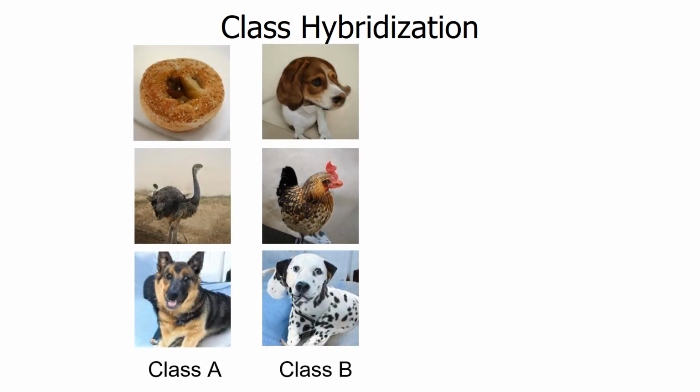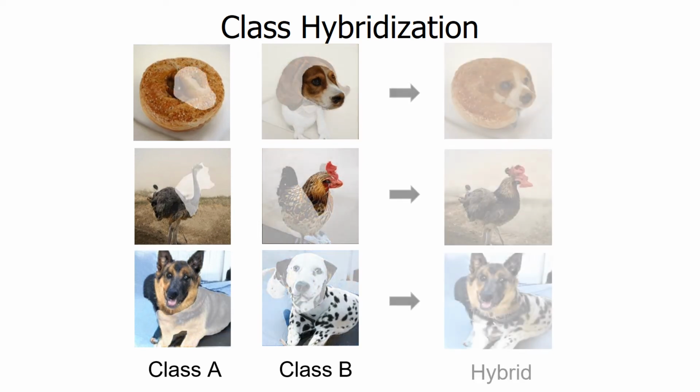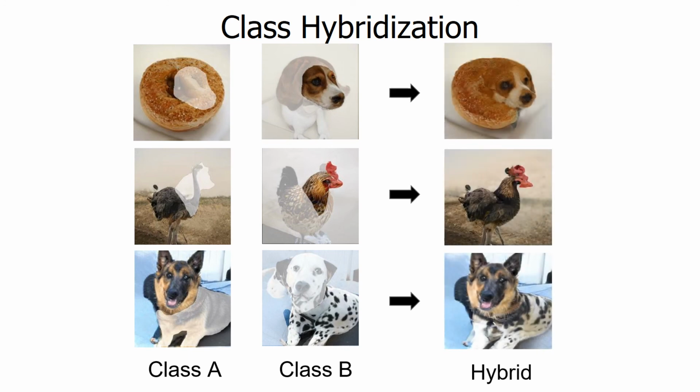The next task is class hybridization. Here our goal is to generate images that combine two different classes. We use BigGAN that was trained to generate images from only one indicated class at a time. Given two latent vectors of two classes and a mask, we are able to generate an image that combines the classes according to the mask.